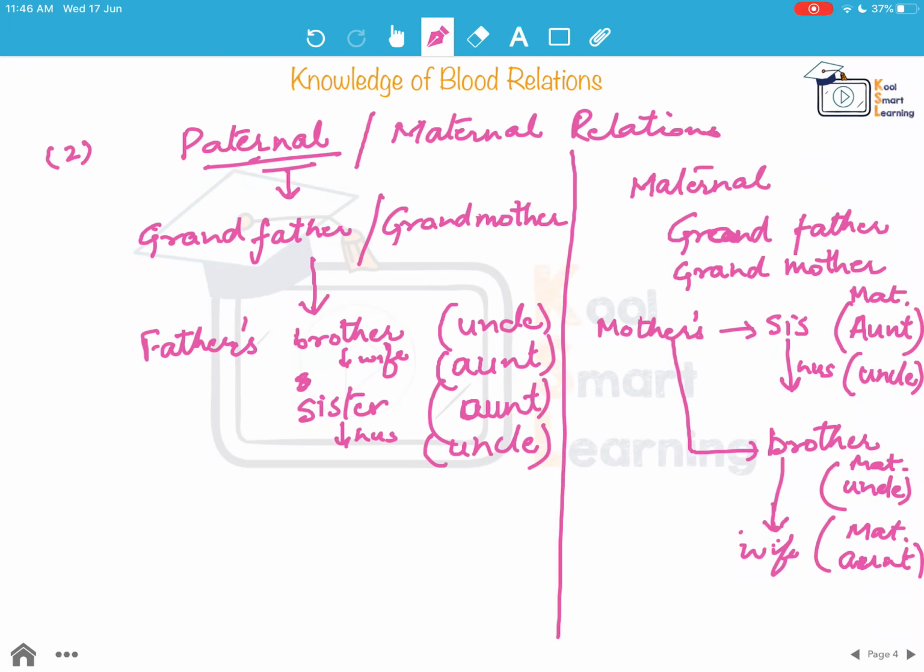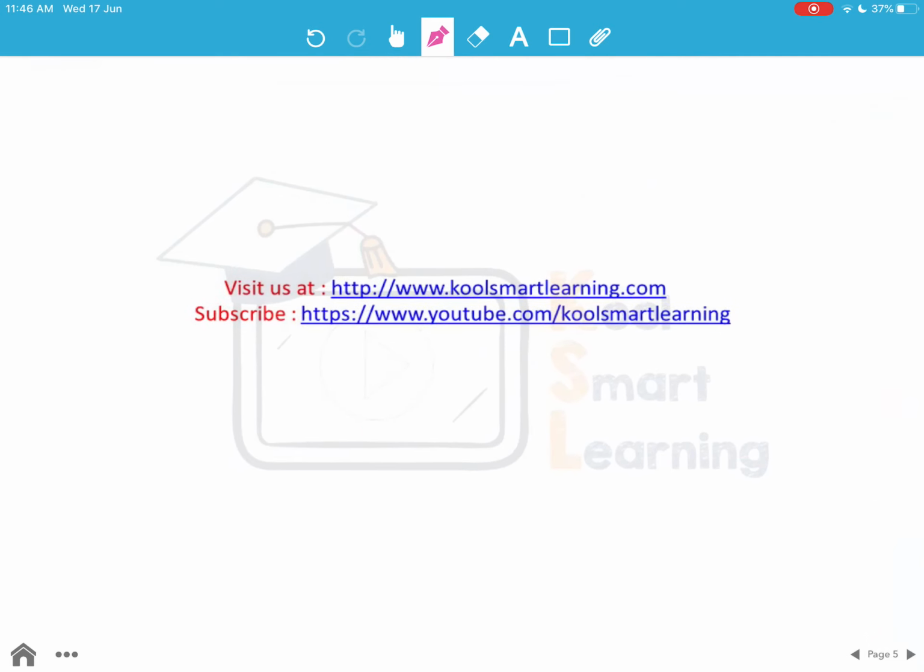But in certain questions they are specified as maternal and paternal, so we should know these blood relations separately also. So now in the next session we are going to discuss, based on this knowledge, how we solve these questions, what are the steps that we take to solve the questions based on blood relations.